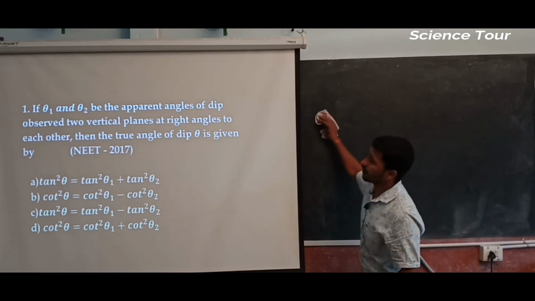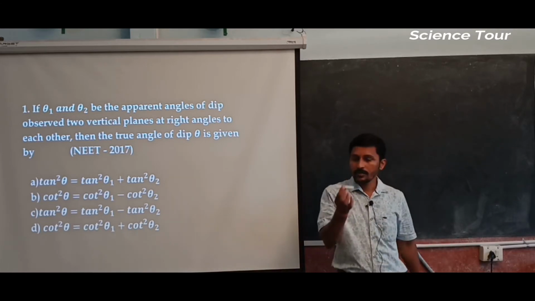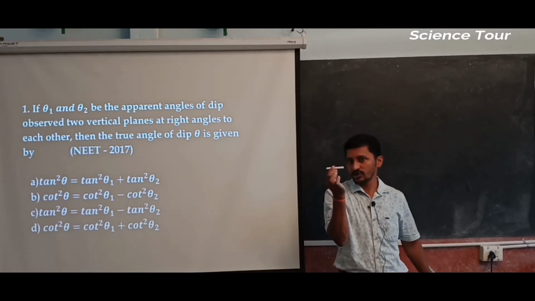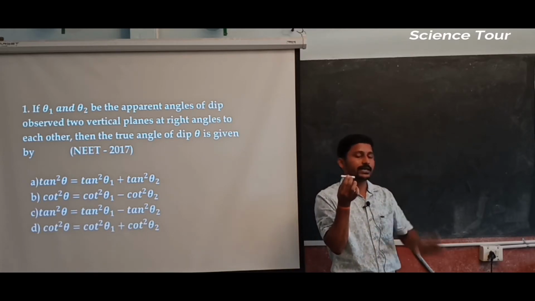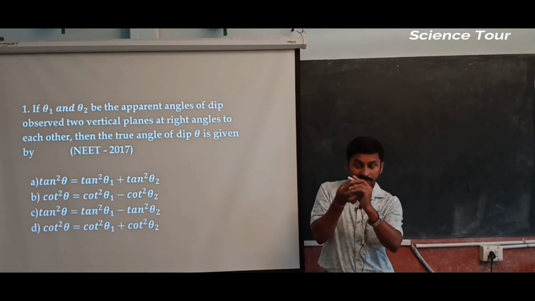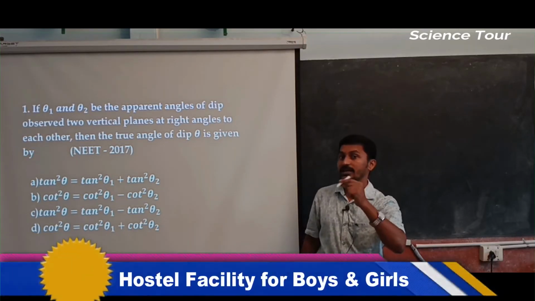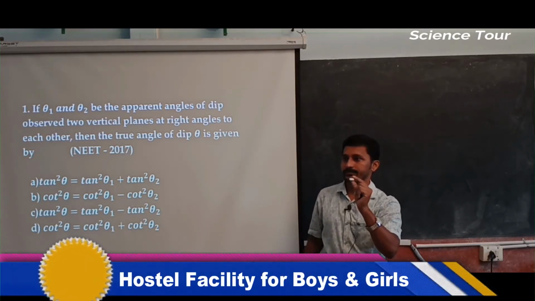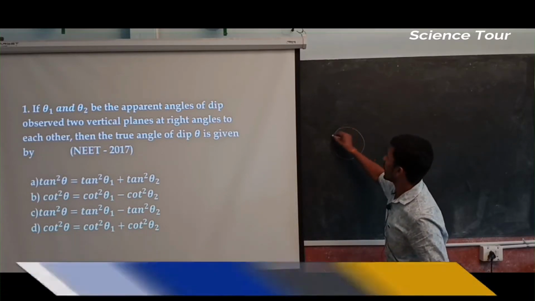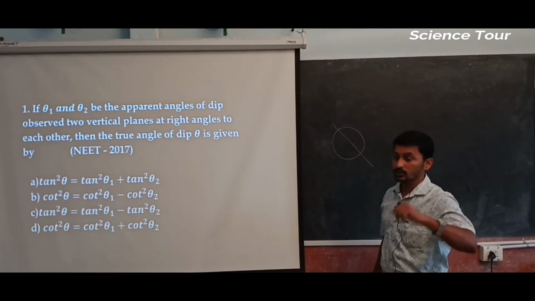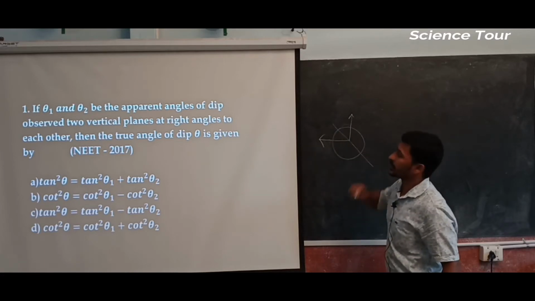Now what do you mean by angle of dip? See, if it is north and south, a magnet has to stand in this way, but the magnet is not going to stand in this way. It will make a certain angle. That angle is the angle of declination. Now the angle of dip is what you get after it stands here: it will make angles, maybe vertical and so on. That is the angle of inclination, or else angle of dip. Now in certain planes, why does that come? Because of the magnetic field it comes. Two planes they have considered, maybe one is like this, another one is this way. Both are perpendicular to each other.